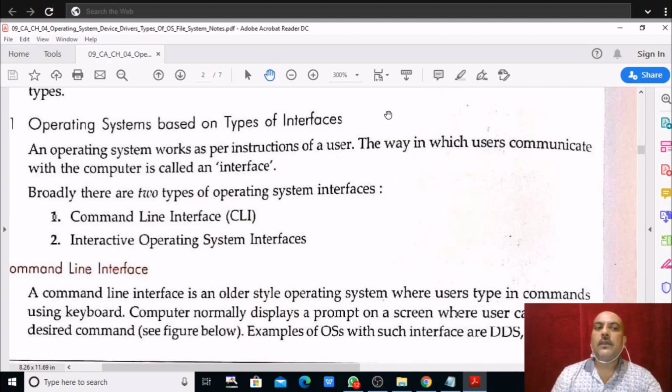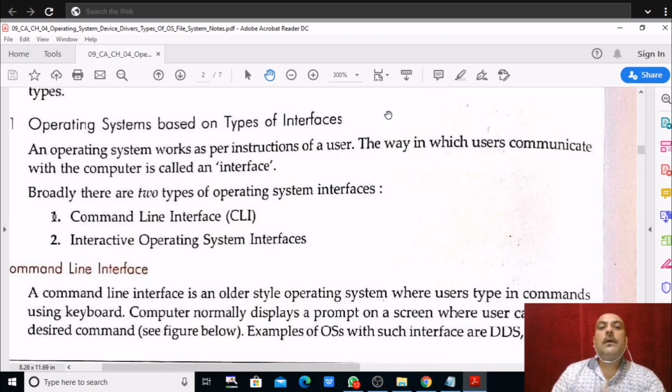Here in a computer system, when we talk about interface, that means the interface which lets you communicate with the system, or with the hardware of the system, that means the user and the hardware. It gives us a platform. That means the operating system comes in between both of us. It is an interpreter, it interprets and makes us communicate, connects us, right? That is what an interface is.